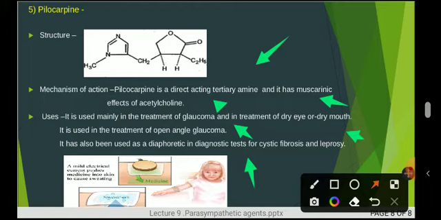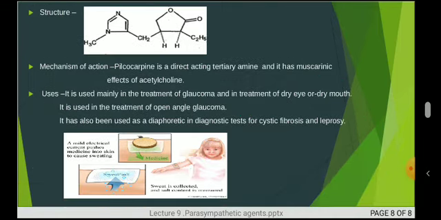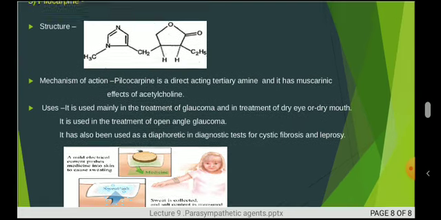As I showed, a mild electrical current pushes medicine into the skin to induce sweating, that is the diaphoretic effect, as I have shown here in this image. This sweat is collected and given for testing, that is the diaphoretic diagnostic test in case of cystic fibrosis and leprosy. That is regarding pilocarpine.